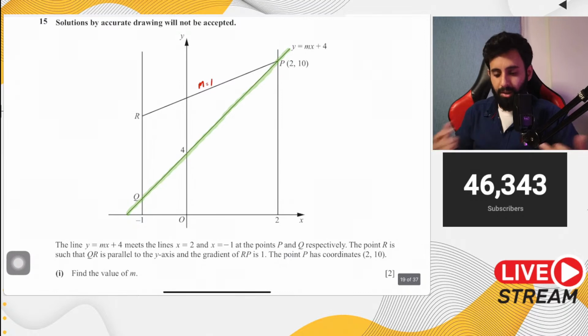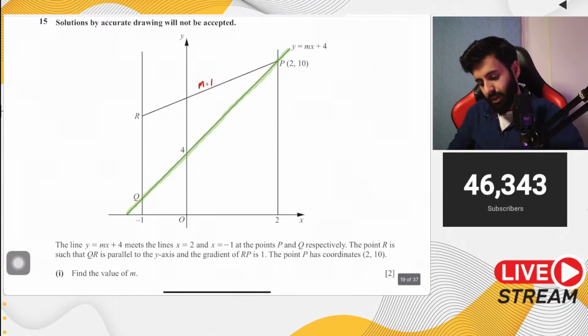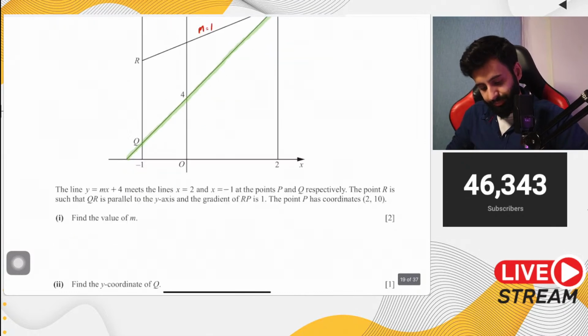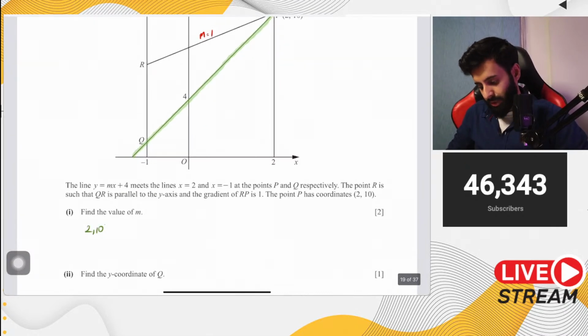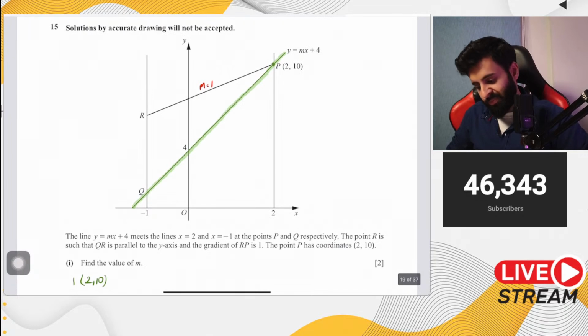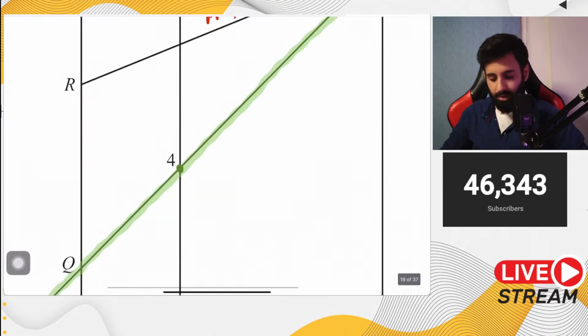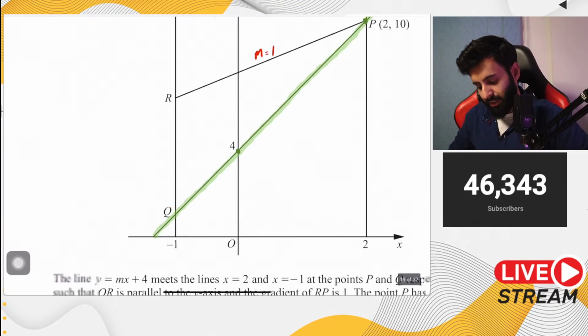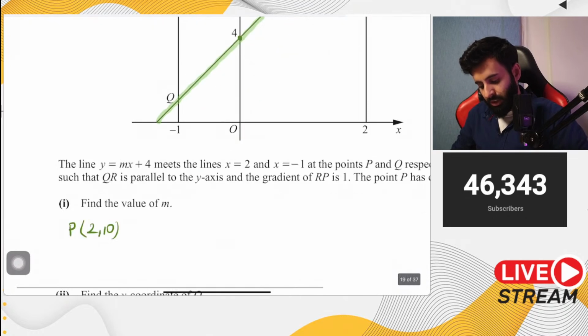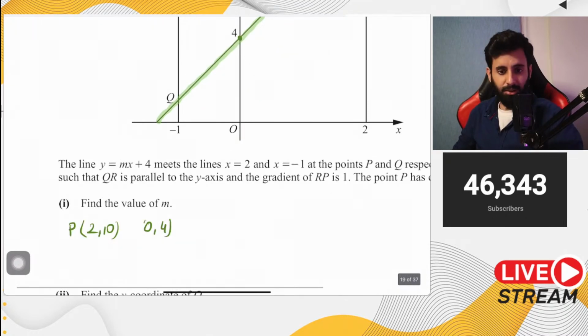If I wanted to find the gradient of this line, I would need 2 points. One point I can see very clearly, it's 2, 10, which is the coordinates of P. The other point I can't see clearly, but if you dig deeper, it's a point on the y-axis, which means its x coordinate is 0. So another point that we have is 0, 4.